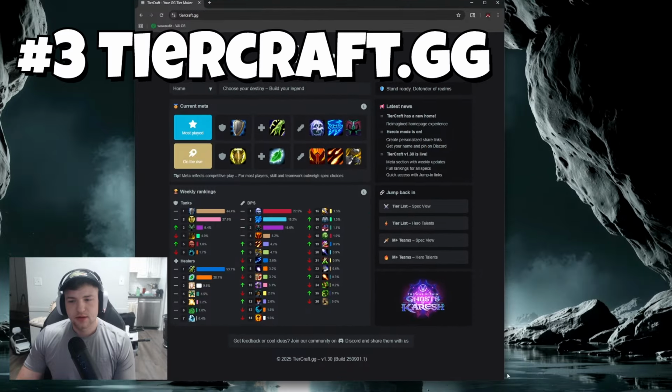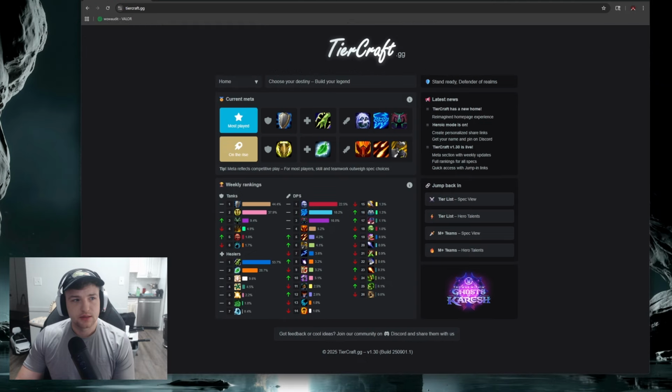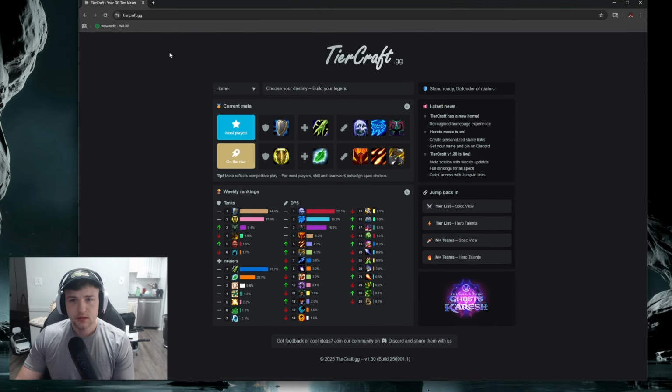Next is going to be one of my favorite websites. This is tiercraft.gg. I actually love this website big time. So Tiercraft is really cool. First of all, it's going to show you based off stats what the most played comp is now, as far as the 5 specs that show up the most in keys. At the moment, it's Prot Warrior, Resto Shaman, Frost DK, Arcane Mage, and Havoc Demon Hunter.